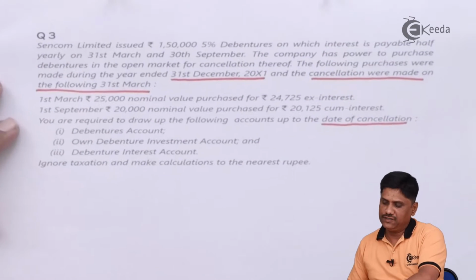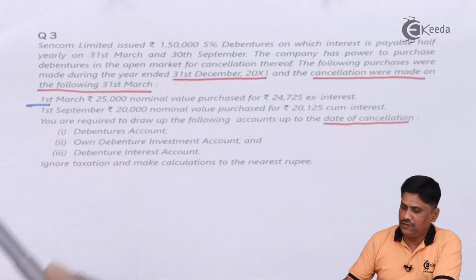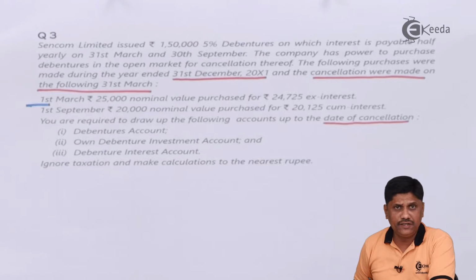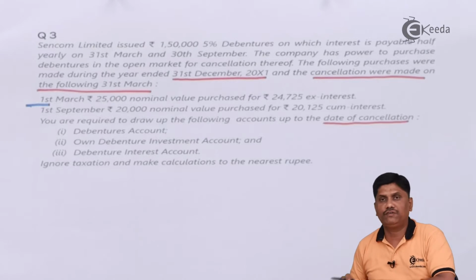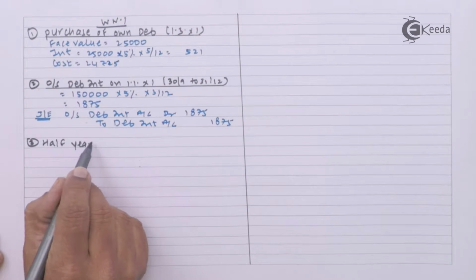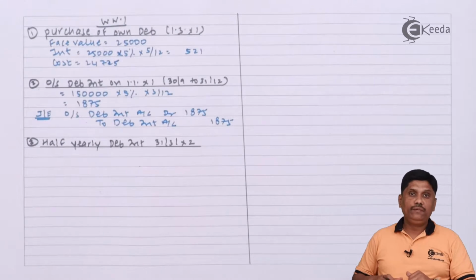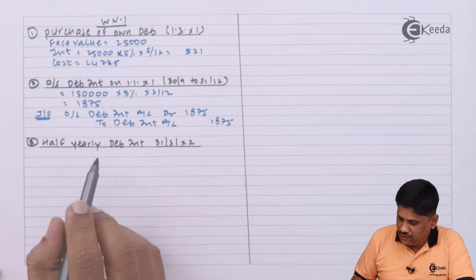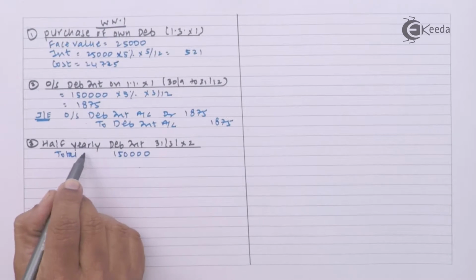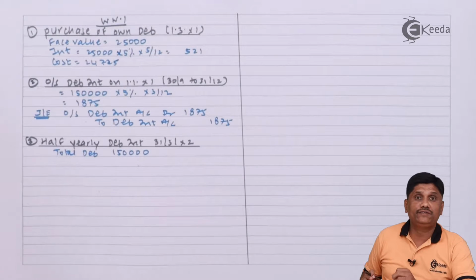Now moving ahead in the transactions, we have taken 1st March. In between 1st March and 30th September, there will be a 31st March half yearly debenture interest we need to calculate. So let us go ahead with the working note number 3. Total debentures company is having 1,50,000. Total debentures. It is broken into 2 parts, own debenture and outsider.